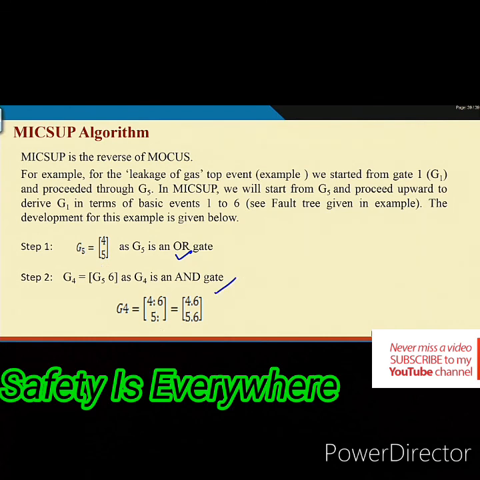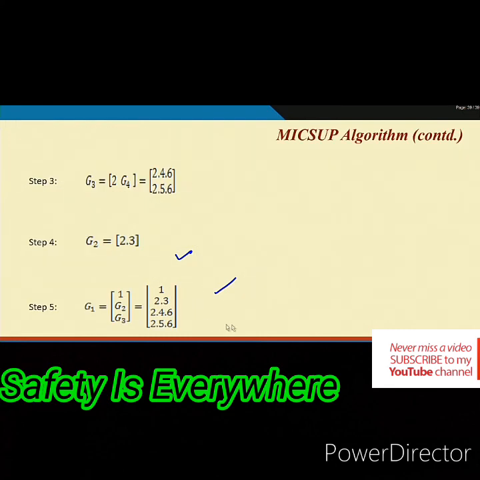Okay. So, G5 is an OR gate, then G4 is an AND gate, that is why the number of elements increases. Now, G4, 4, 6, 5, in this manner you proceed. Then finally, ultimately you will get the same number of minimal cut sets.